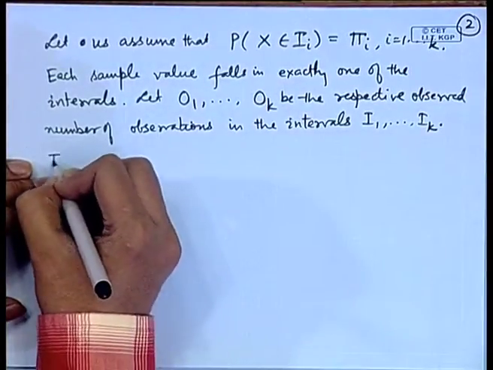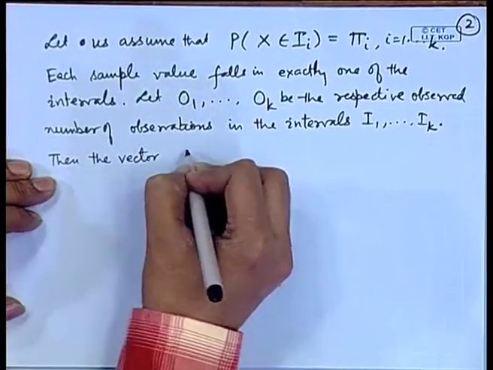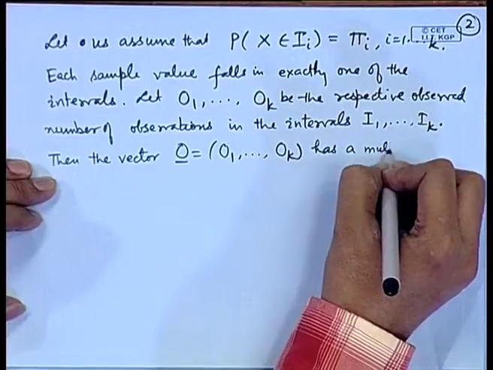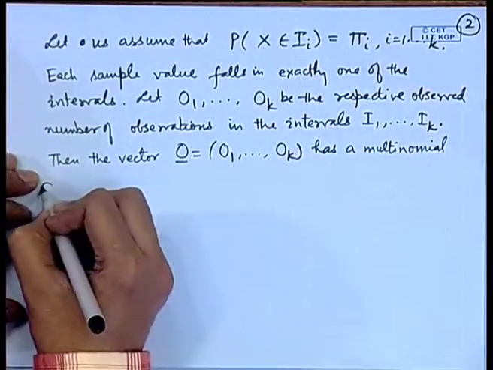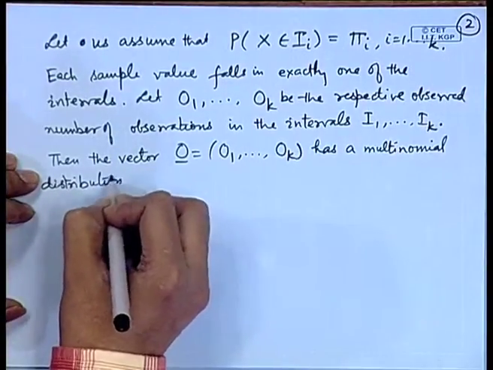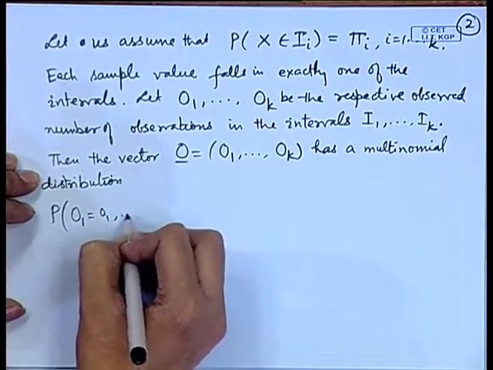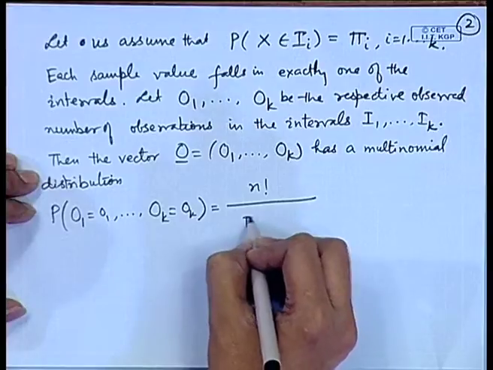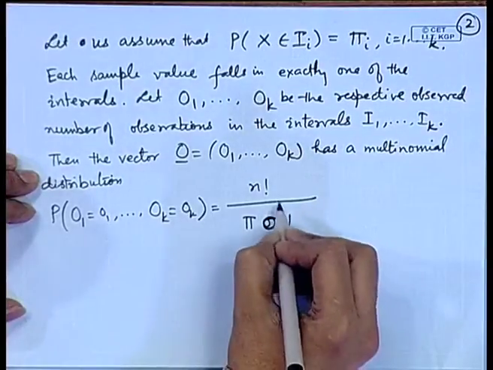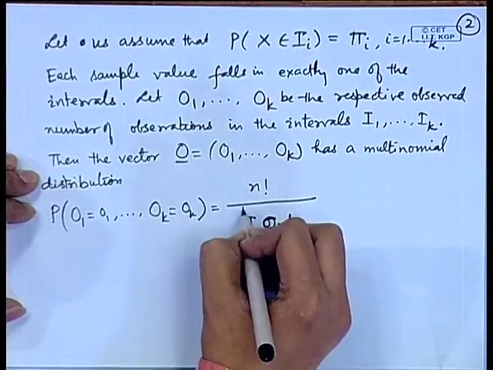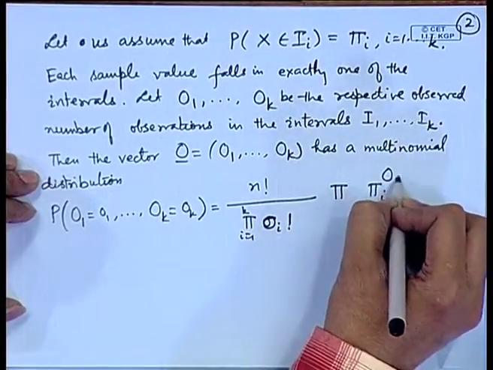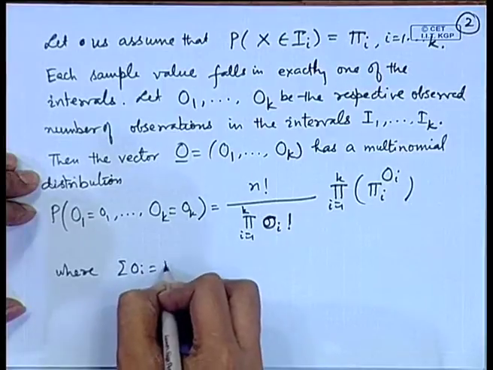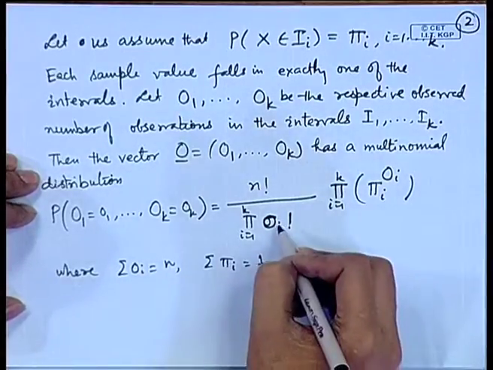So, we will write it in this form: then the vector O, that is O1, O2, up to Ok, has a multinomial distribution, n factorial divided by the product of Oi factorial, times the product of pi i to the power Oi, i equal to 1 to k, where the sum of Oi is n, and the sum of pi i is 1. That is, pi i is the probability of the ith interval.